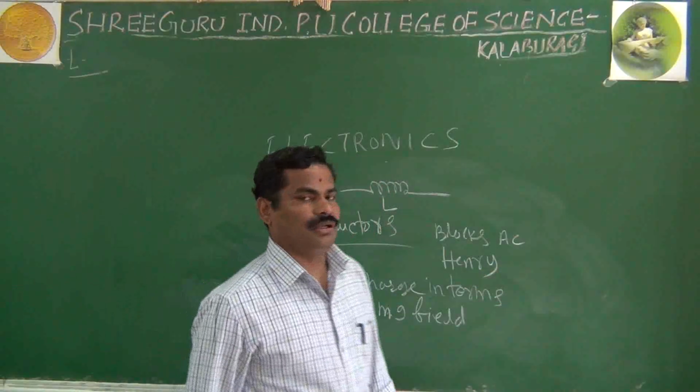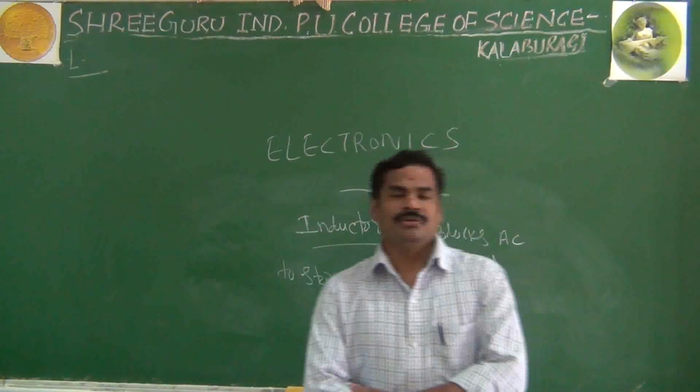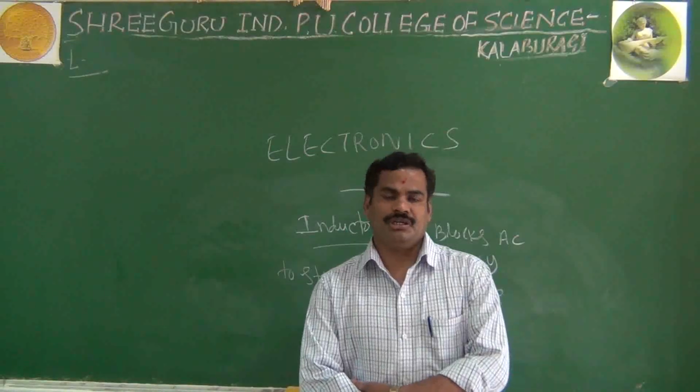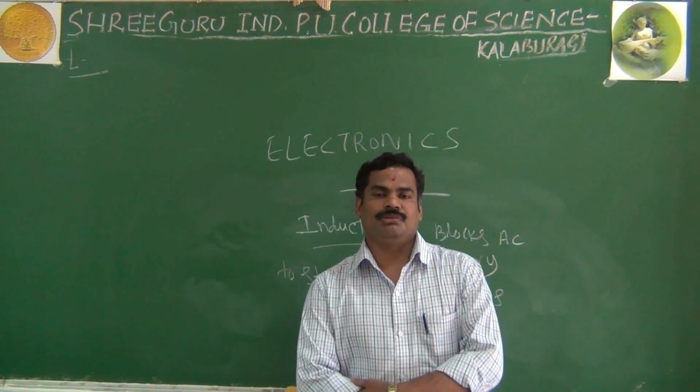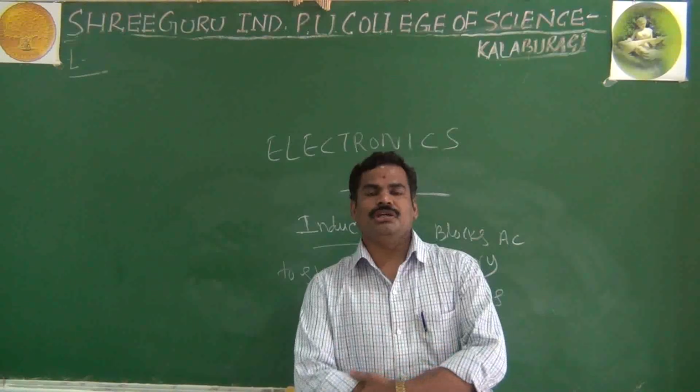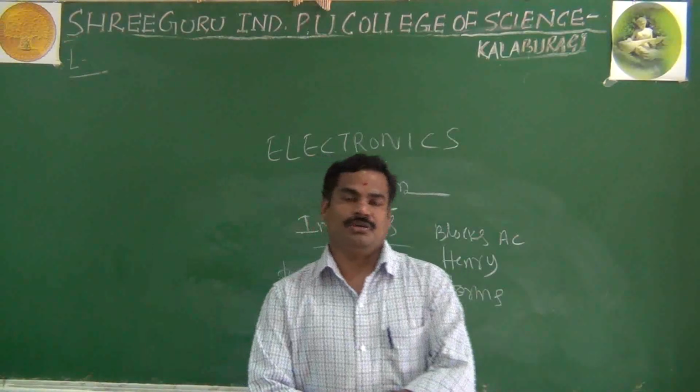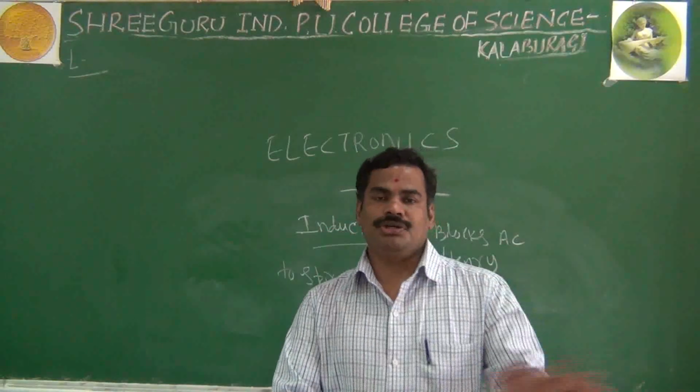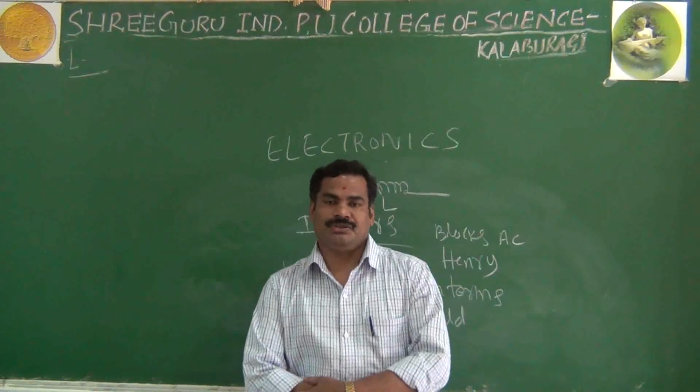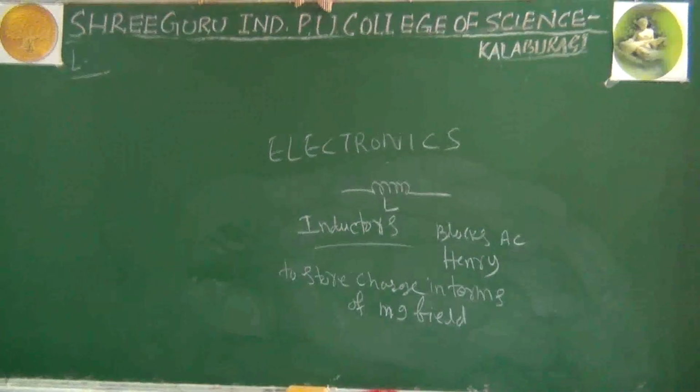As we know, the resistance you can measure by ohms, capacitor by using Farads, and inductance by the Henrys. This is in brief about electronics components. It may be the active components or it may be the passive component. Thank you.